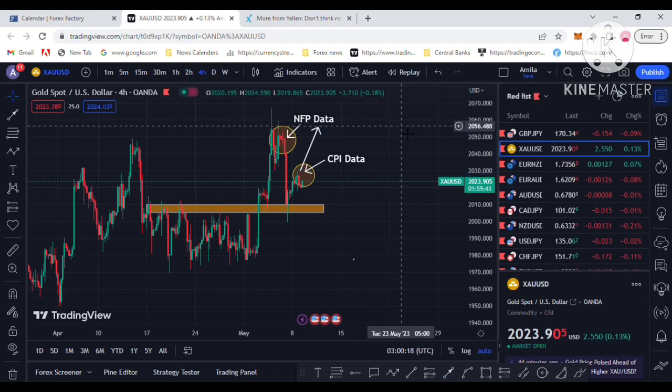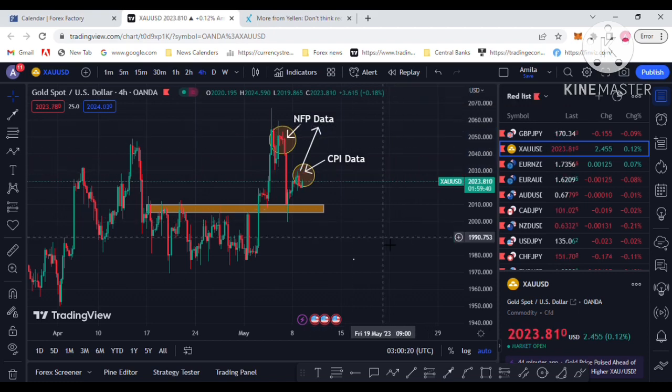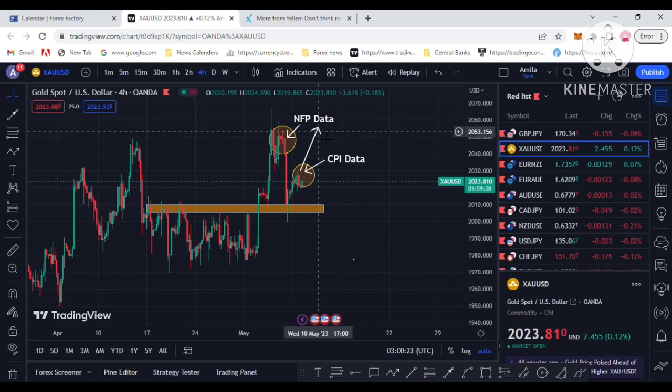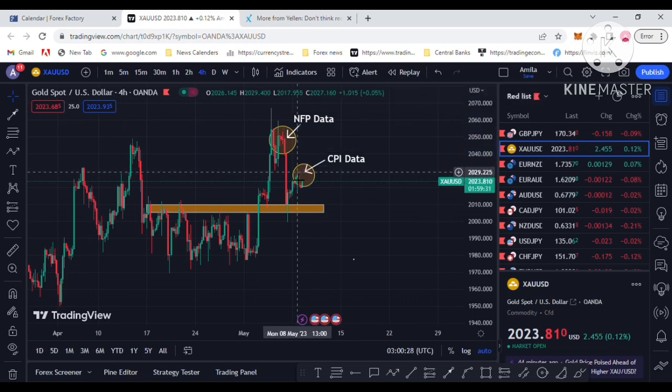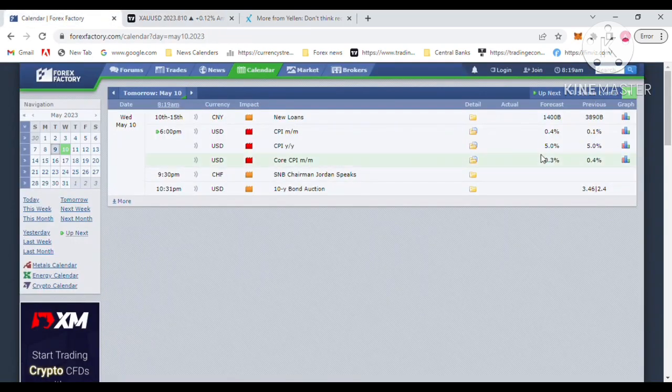That's my second forecast with the CPI data. So keep in touch with the CPI data; it is high volatility economic data that will be released tomorrow with the US dollar. So those are my two forecasts with the CPI data.